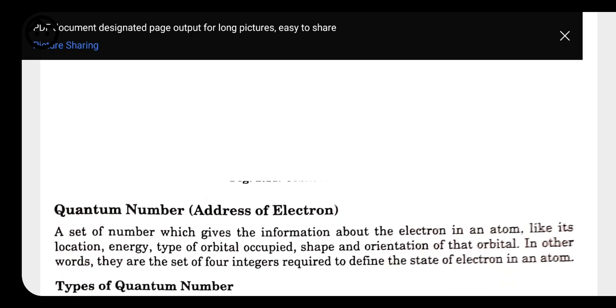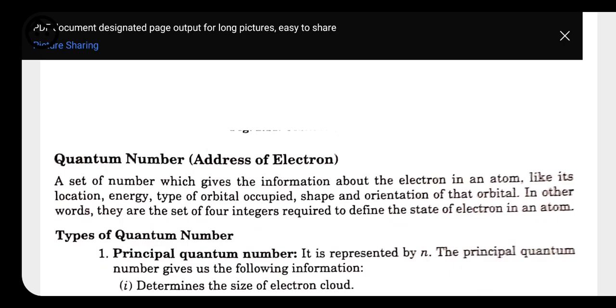Now we are going to move towards a very important topic, quantum numbers. What do you mean by quantum number? Quantum numbers are a set of four numbers which give the complete address of an electron. Like if you are searching for the address of a person, or sending a letter to someone's place, you need to know their house number, their locality, their landmark, then their town, then district. You have to know all these things.